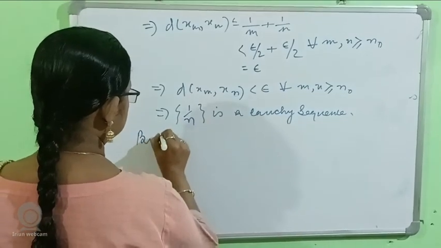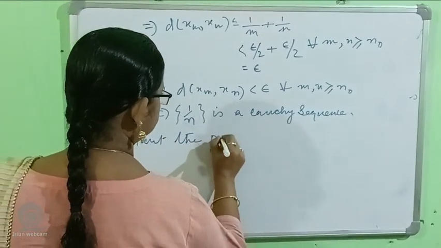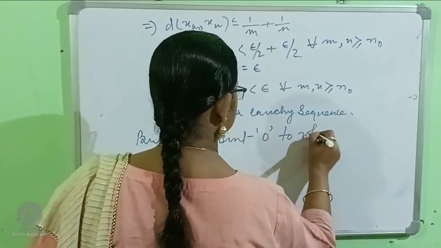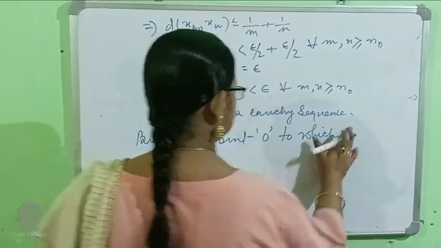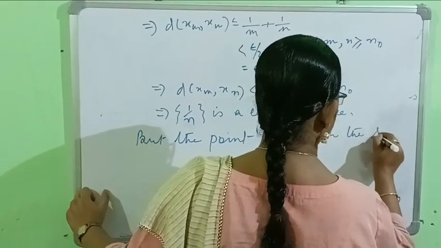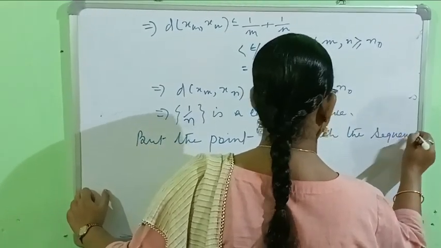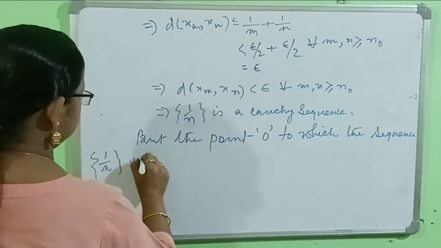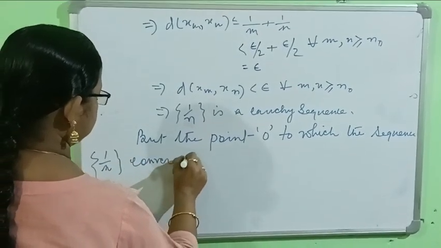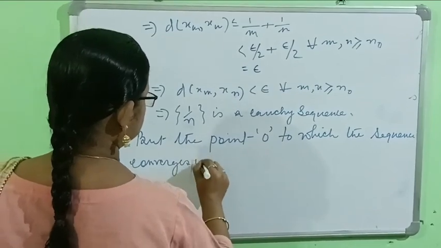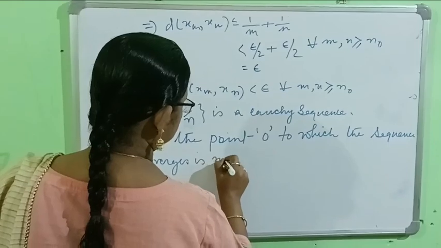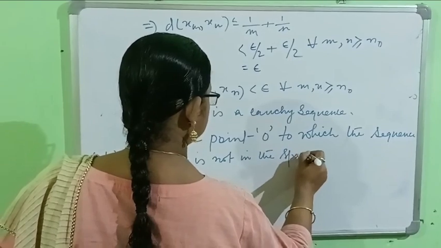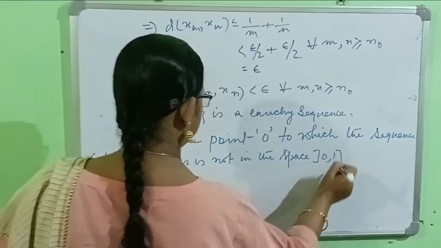The point 0 to which the sequence 1 by n converges is not in the space (0, 1).